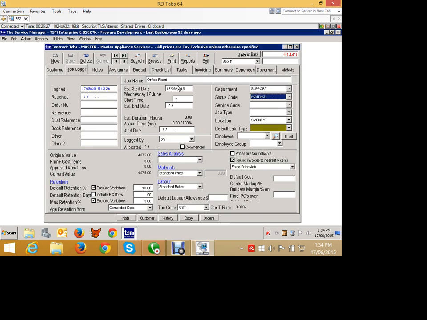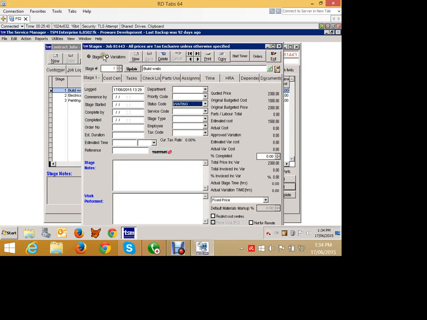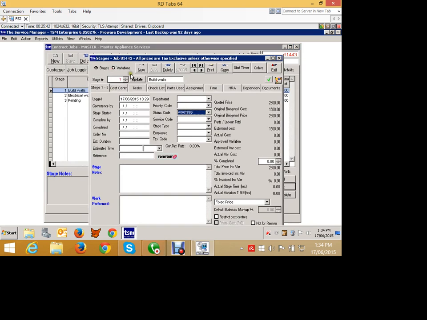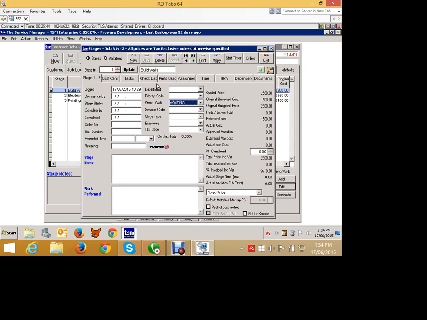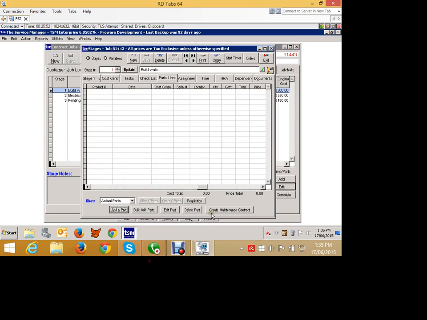So what I'm going to do now is start to record some costs against this particular project as we go ahead. So let's say they've started building the walls, and we're going to start to add some actual costs against this stage. So costs are parts and time. That's what costs are made out of, parts and time. So I can go and add a part to this job.